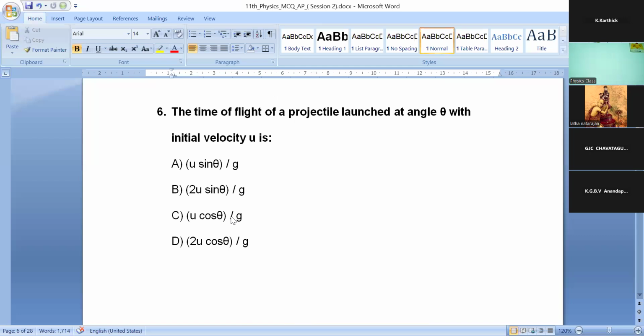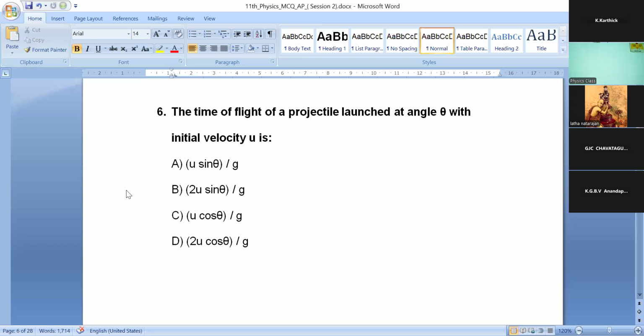This is the sixth question. The time of flight of a projectile launched at an angle theta with initial velocity u is, option A, u sin theta by g. Option B, 2u sin theta by g.